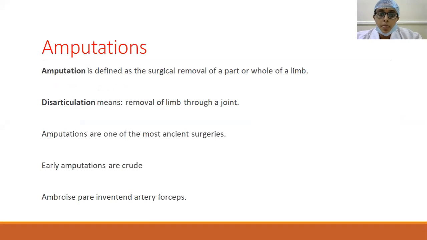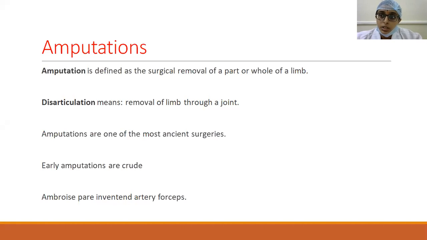Amputations are one of the most ancient surgeries, usually as a result of crush injuries, bullet injuries, or blast injuries in warfare. They were the most common causes of amputations earlier. In the early period, the amputations done were very crude.